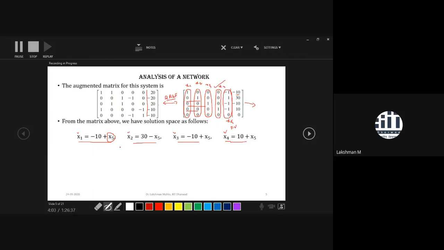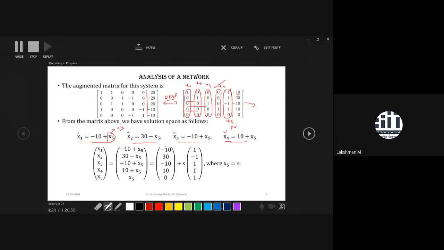But if you change only x1, it is not going to affect x2, x3, or x4. That's why we call x5 a very important variable, or weight. I'm writing it as controlling variable, CV. It controls the complete network, the given network.